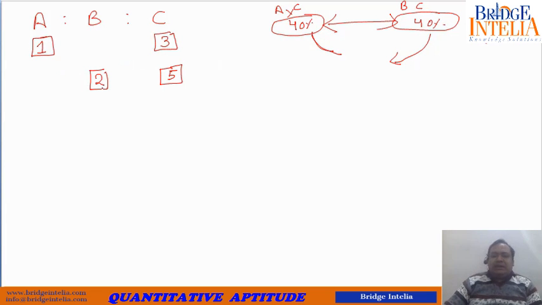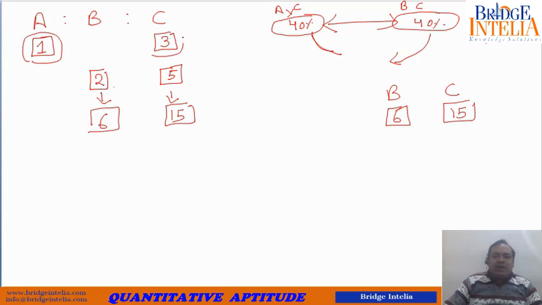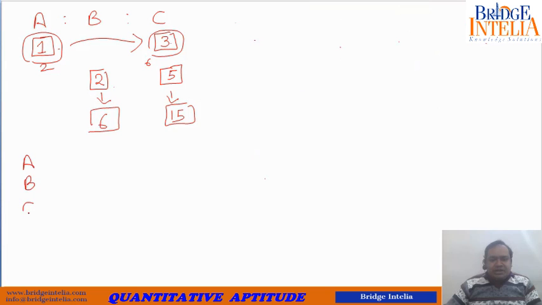So what does this mean? It means if you take 6 and 15, the ratio is still 2:5. So this will balance out. I take B and C in this quantity, 6 and 15. Also I take 1 and 3. Instead of taking 1 and 3, I take 2 and 6. This is the total quantity of A, B and C that will work. So A 2 kgs, B how many kgs? 6 kgs.